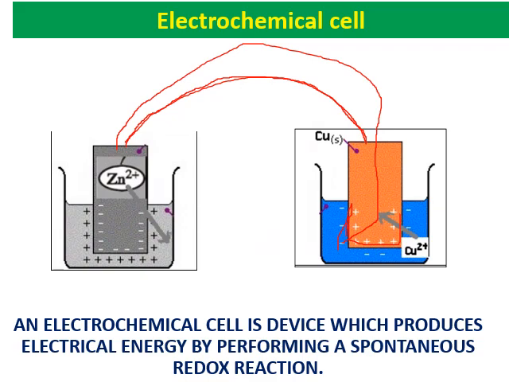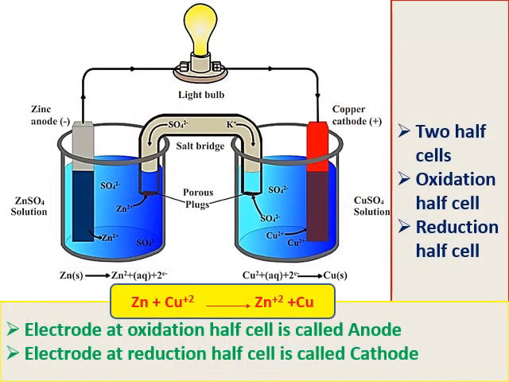You can see the full picture of the electrochemical cell. It is also called a Daniel cell or galvanic cell. So what is an electrochemical cell? An electrochemical cell is a device which produces electrical energy by performing a spontaneous redox reaction. When a spontaneous reaction takes place, only then is energy released, and that energy is in the form of electricity.